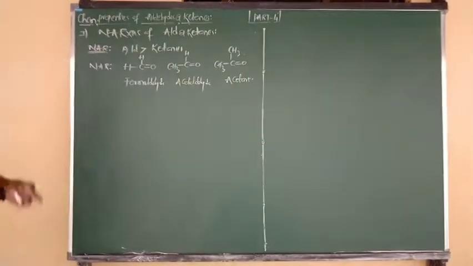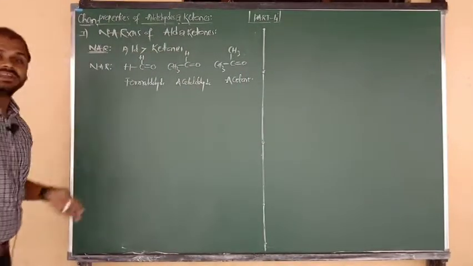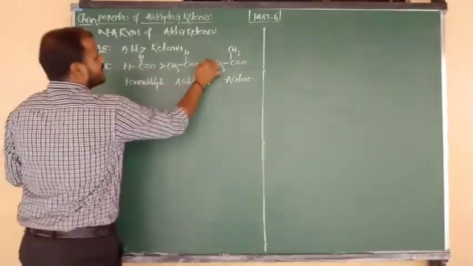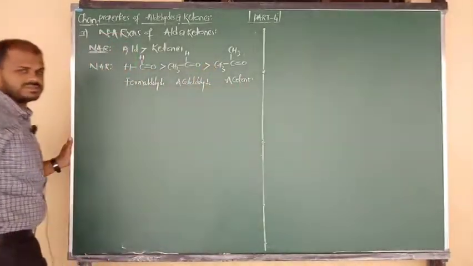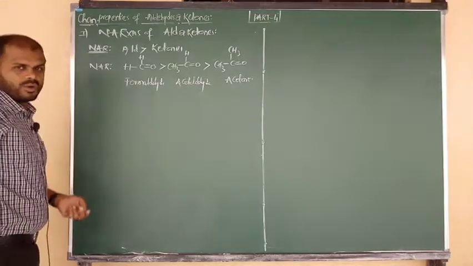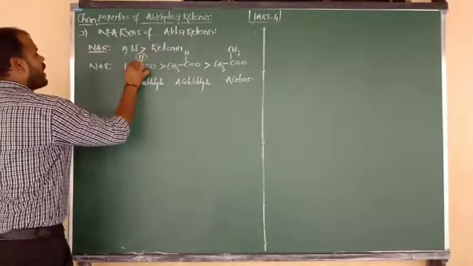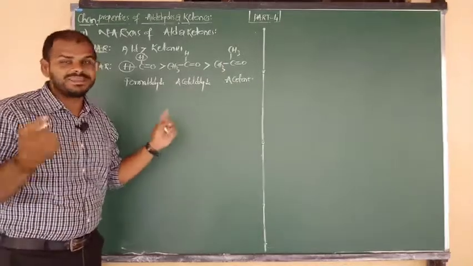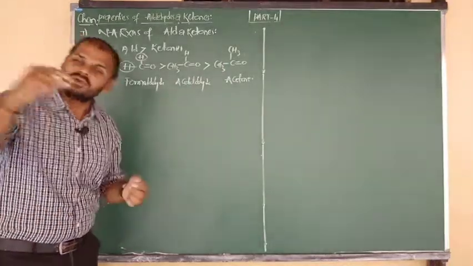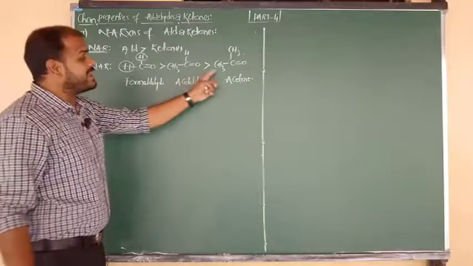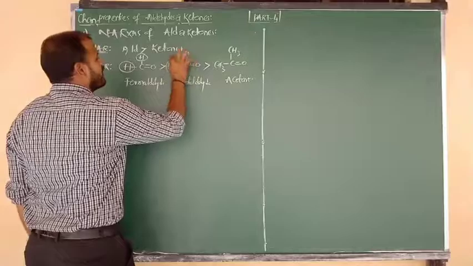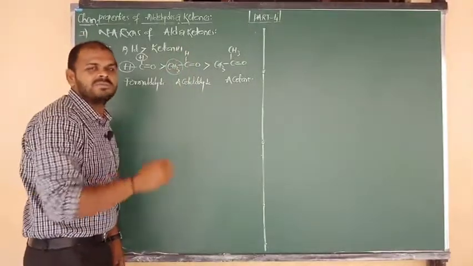So of the three compounds, which is more reactive towards the nucleophilic addition reaction? A many times repeated question beta. Formaldehyde, after that acetaldehyde, after that acetone. Why is formaldehyde more reactive? Because it has two hydrogen atoms, which do not cause any steric repulsion, so it is more reactive towards nucleophilic attack. In acetaldehyde, one bulky group is there, so it may cause somewhat of a repulsion.